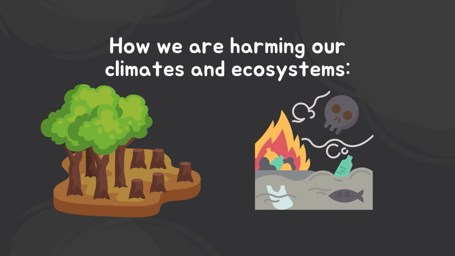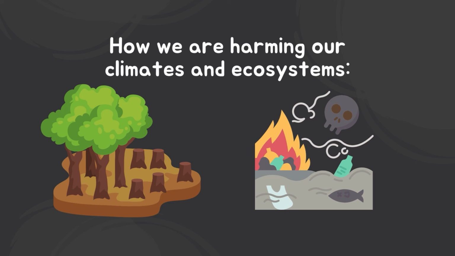Another way that humans are causing harm is through pollution. The pollution can range from air pollution, water pollution, and even sound pollution. These types of pollution can cause harm to humans, animals on land, and animals in the ocean, as well as lead to a hotter climate.